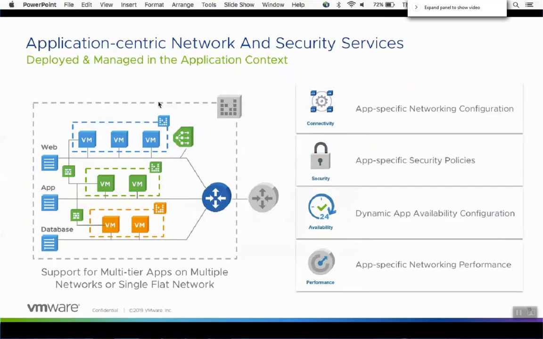And these are some of the components that go into that: the app-specific networking configuration, security policies, the dynamic app availability configuration, and the app-specific networking performance. So all of these different things are what we see with a segmented network, from routing, from a layer 1, from a layer 2 configuration, from a security perspective. All of these go into that solution.